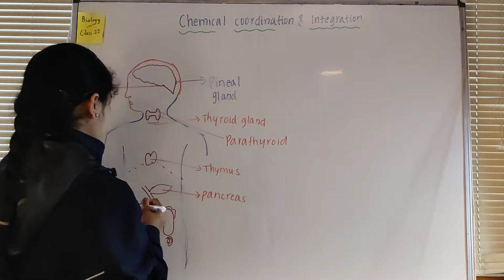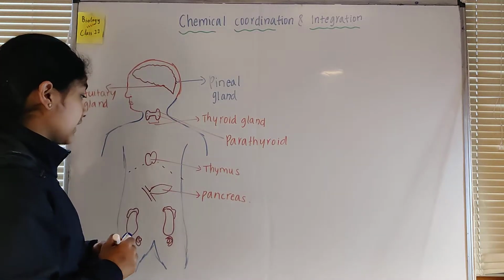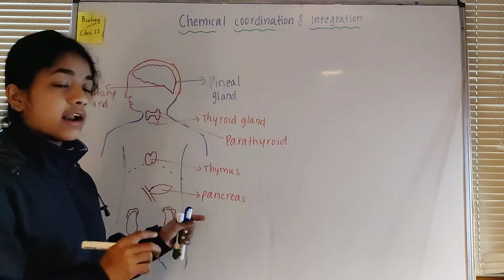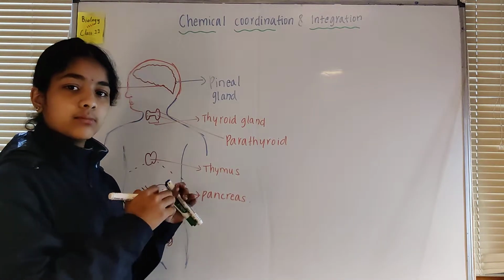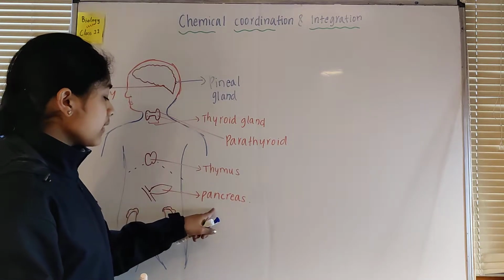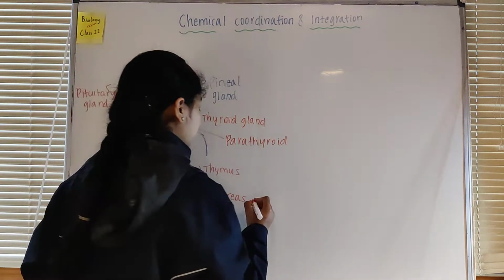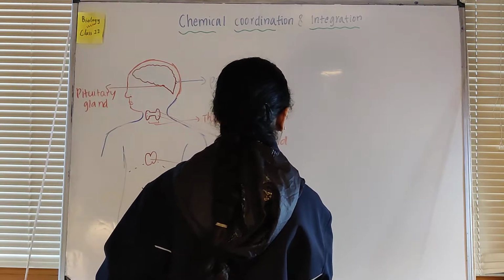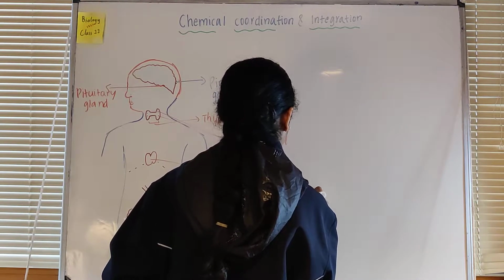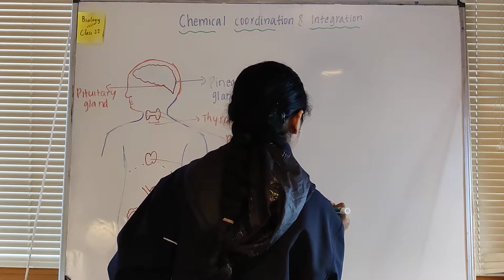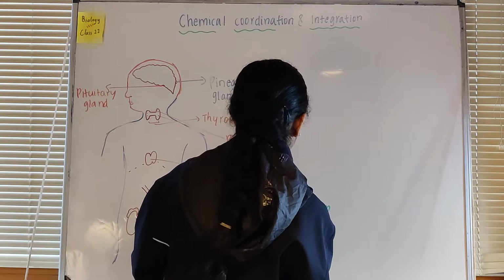And we know that the pancreas is a heterocrine gland. What is a heterocrine gland? A heterocrine gland is a gland that is a mix of both endocrine as well as exocrine. So the pancreas has two parts. That is, there are the islets of Langerhans, and then we have the acinar cells.